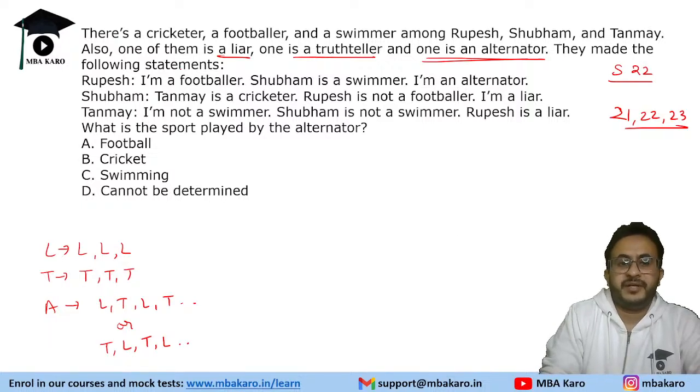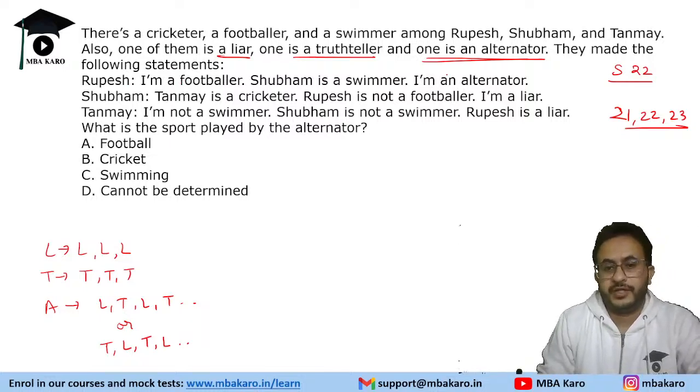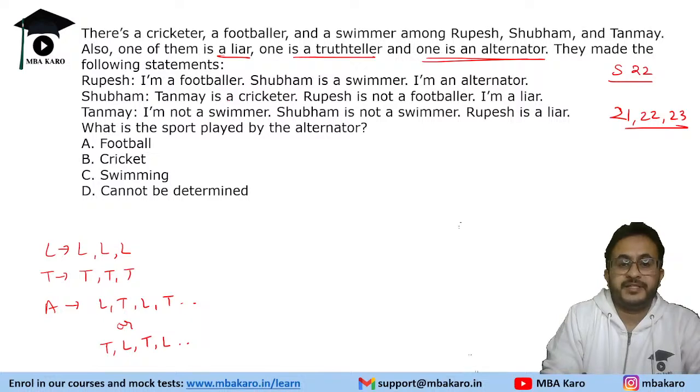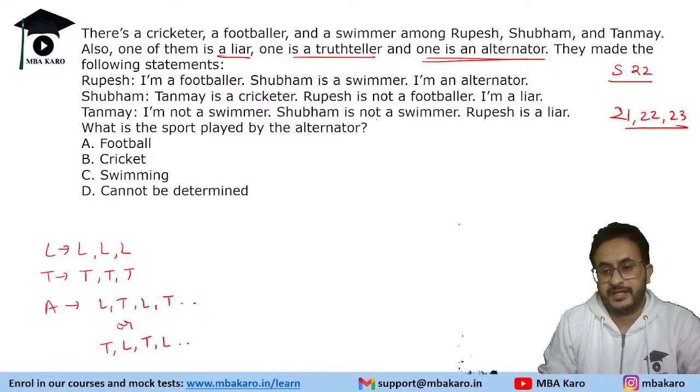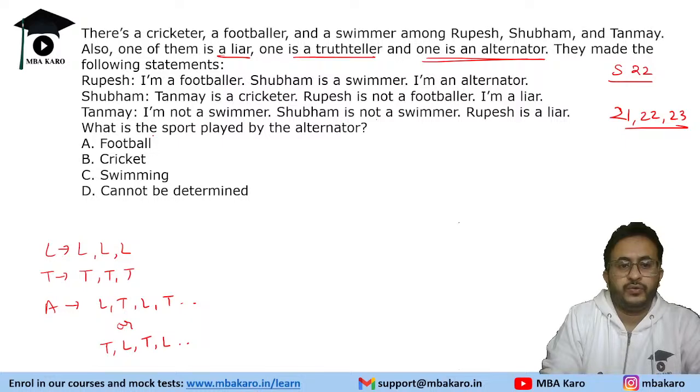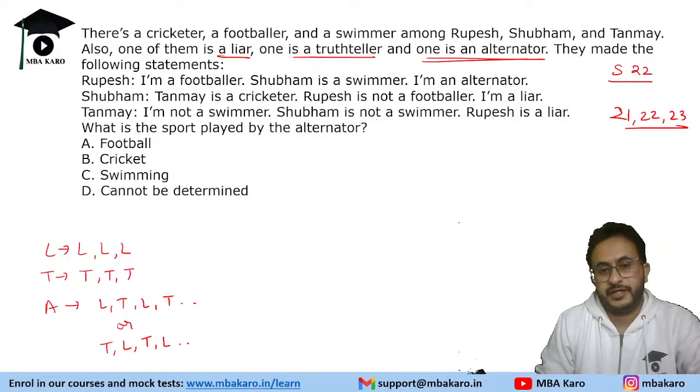They made the following statements. Rupesh says: I am a footballer, Shubham is a swimmer, I am an alternator. Shubham says: Tanmay is a cricketer, Rupesh is not a footballer, I am a liar. And Tanmay says: I am not a swimmer, Shubham is not a swimmer, Rupesh is a liar. We need to find the sport played by the alternator.